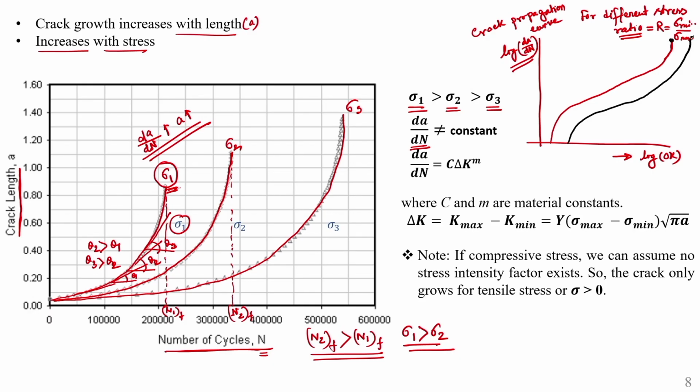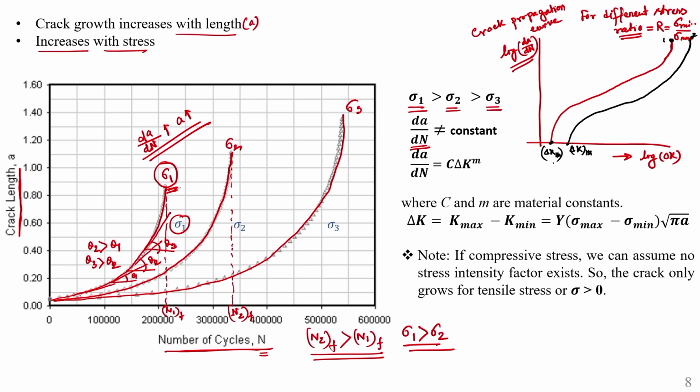So, this is our critical or fracture point, this 1 and 2. Always you should keep in mind this threshold value. So, this is generally called delta K th, and this is also another delta K th.